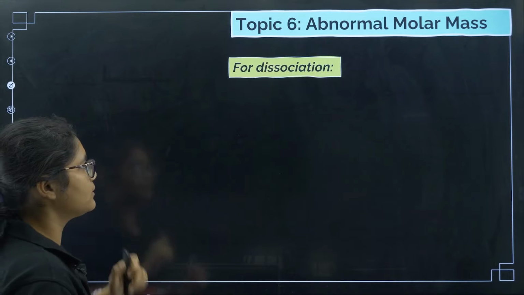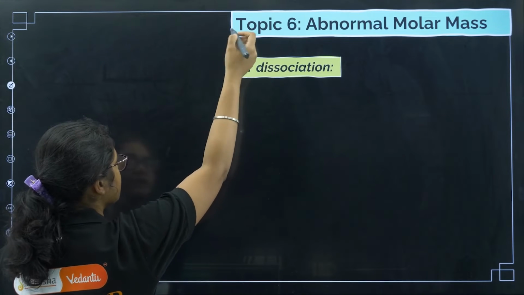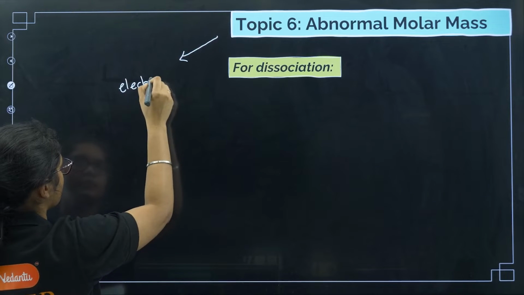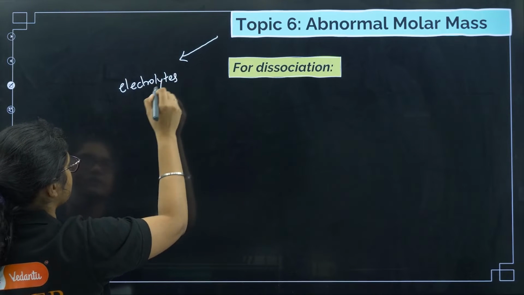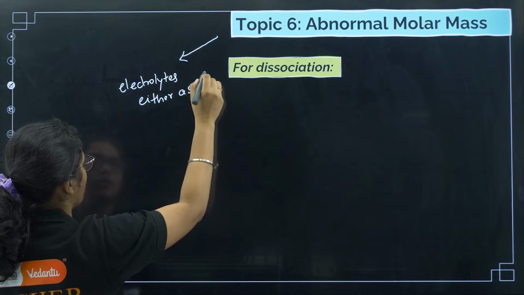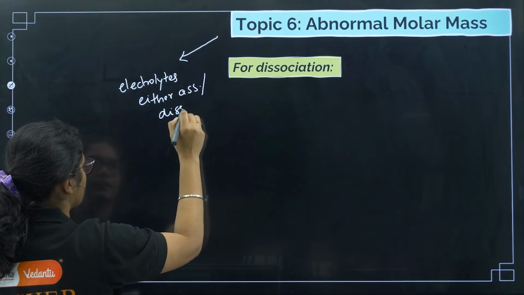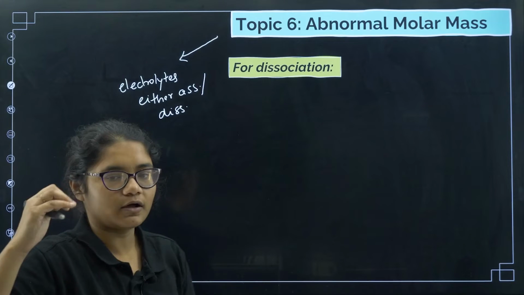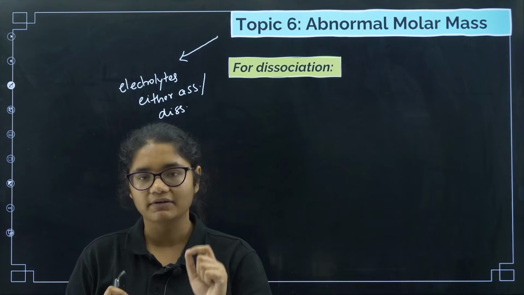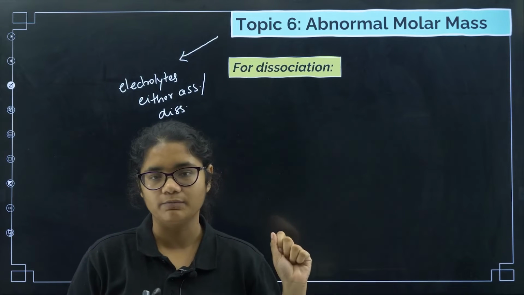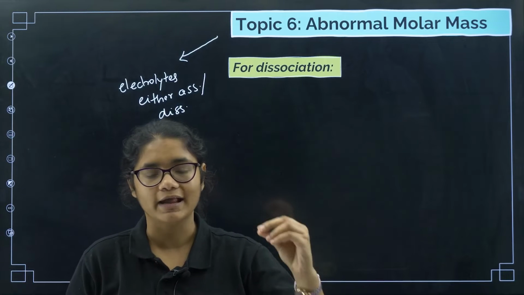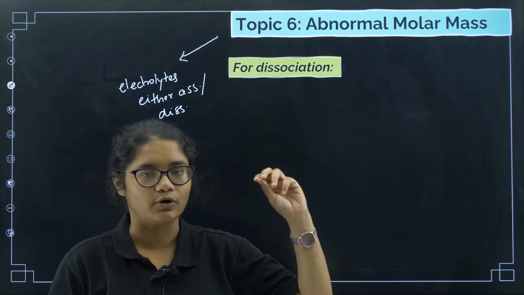So when this abnormal molar mass comes, or when we need to talk about this, is when the electrolytes either associate or dissociate. So when we have the electrolytes, whether they undergo association or dissociation, and we calculate the molar mass using colligative properties, we get the wrong answer, right? So this wrong answer or these wrongly calculated molar masses are called abnormal masses.